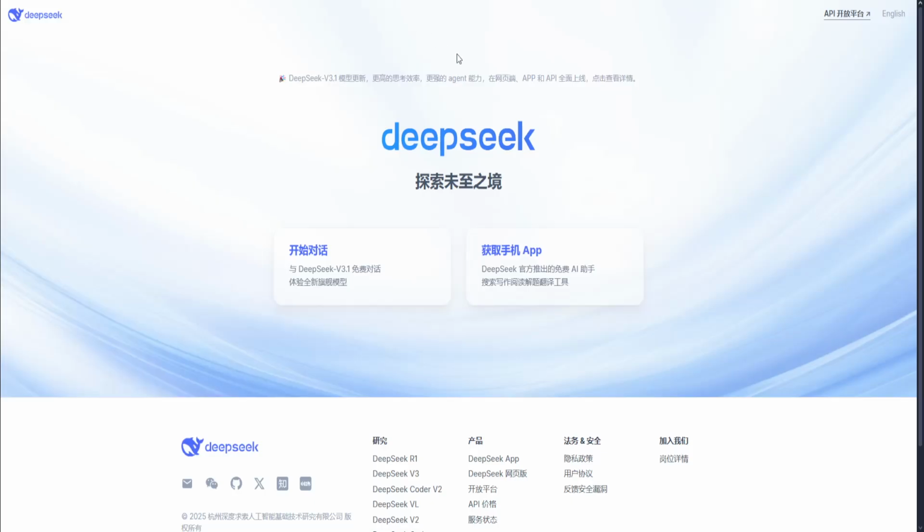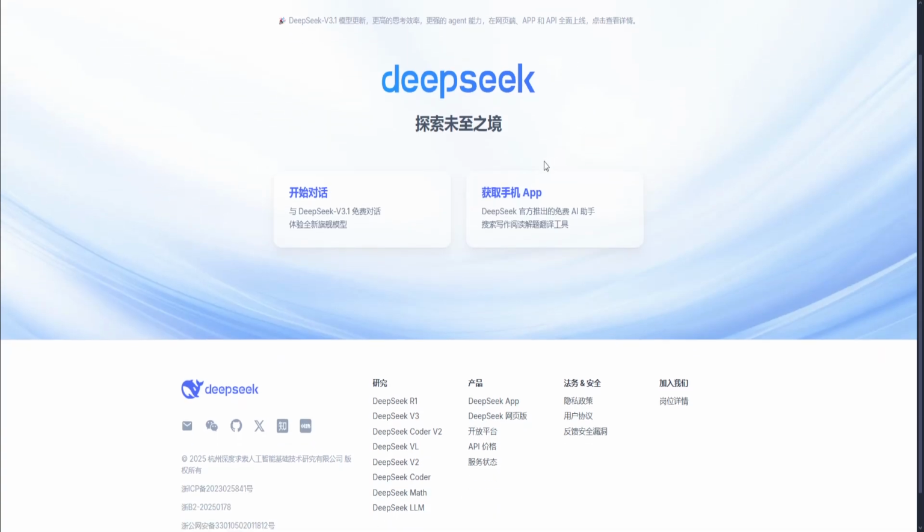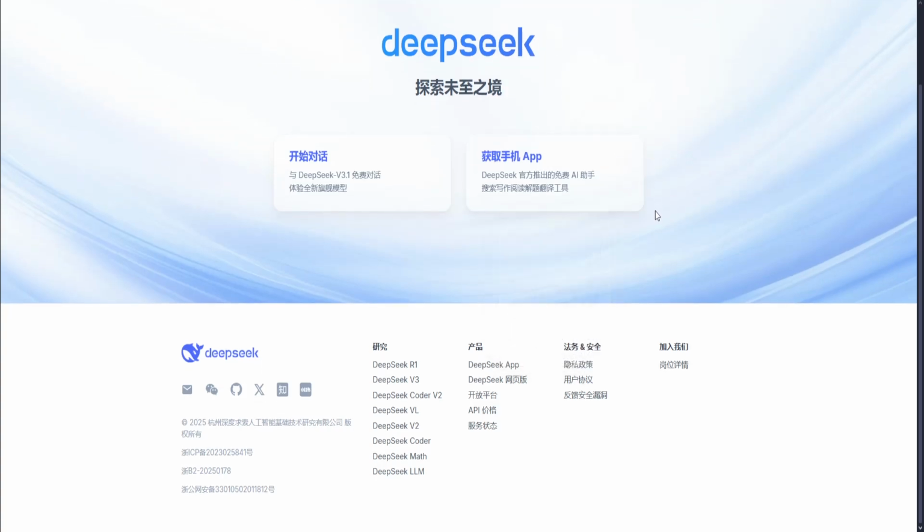Now DeepSeek, on the other hand, is a high-performance AI model optimized for reasoning, coding, content generation, and conversational tasks. Its process is fast and efficient. It's built with a mixture of experts architecture. It also has consistent reliability. It is also affordable and open.